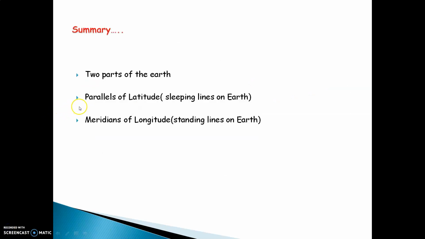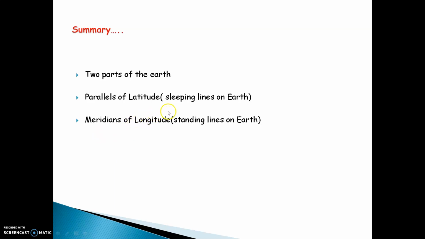Let us summarize what we have learned. We have learned the two parts of the Earth, northern hemisphere, southern hemisphere. We learned about the parallels of latitude. In simple terms, the sleeping lines on the Earth on each degree are called the parallels of latitudes.